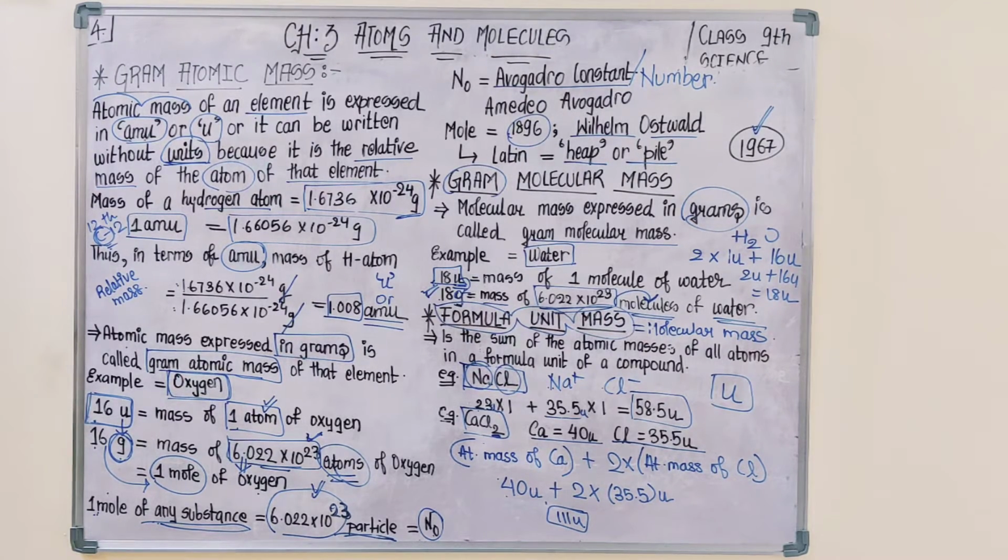This is also how there is a basic difference between 18 gram and 18 U, that is, in gram molecular mass and gram atomic mass. So these concepts should be clear.